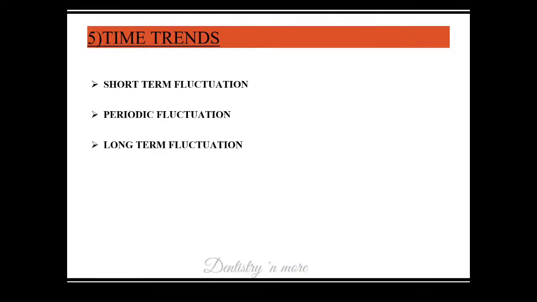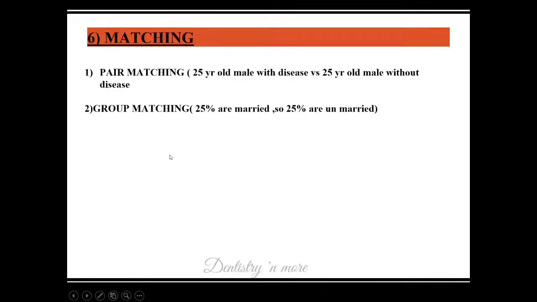That is blinding. Time trends comes in descriptive epidemiology. That is disease with short-term fluctuation, periodic fluctuation, long-term fluctuation. It has got details in the epidemiology chapter. It is not very frequently asked, but time trends is a little confusing term, so we don't get confused. Time trends comes in descriptive epidemiology, describing the disease over time, how the diseases fluctuate. Some are short-term, some diseases are periodic, and some are long-term.